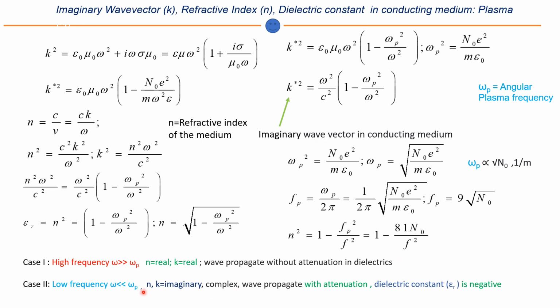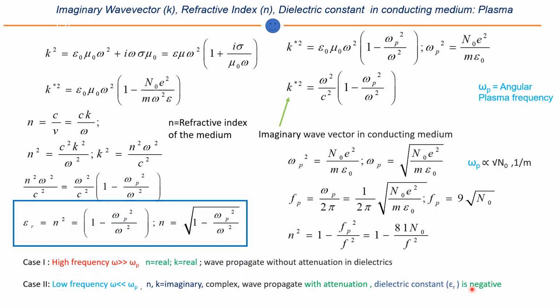But for the low frequency case, that is for this k, n is imaginary and complex. For imaginary and complex, which I have already discussed, the wave propagates with attenuation, and the dielectric constant epsilon r is negative. So for a negative dielectric constant, the wave propagates with attenuation, there will be an attenuation factor. This is a very famous equation.